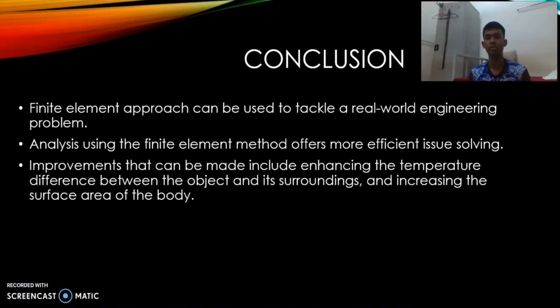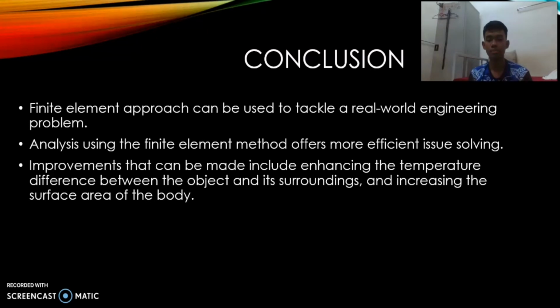Now for the last part, which is the conclusion. The analysis has led to the conclusion that a real engineering problem can be solved using the finite element method. The finite element method offers more efficient problem solving by using an accurate diagram of the actual thing. The maximum and minimum value for every result, such as temperature and total heat flux, may be clearly determined with a color contour, and the location is also labeled.